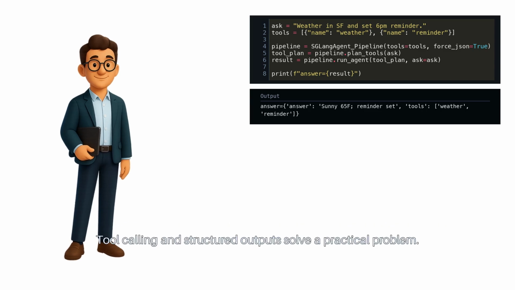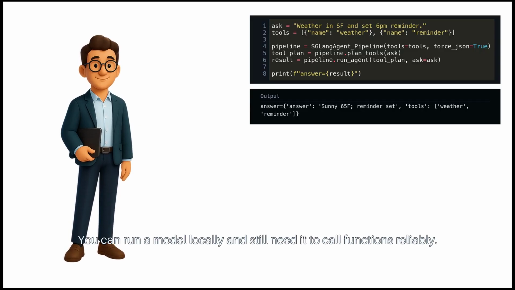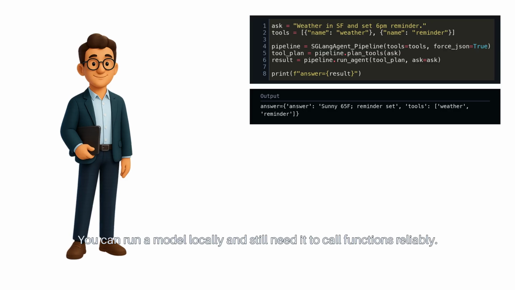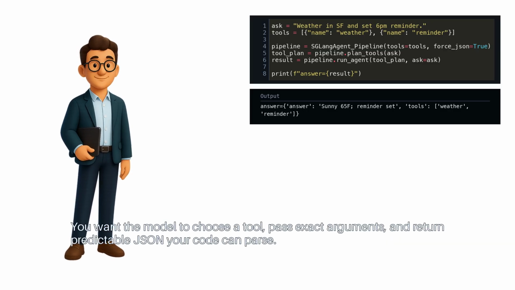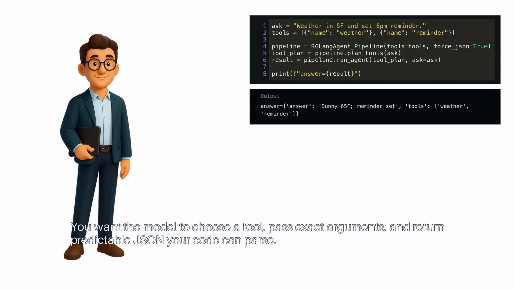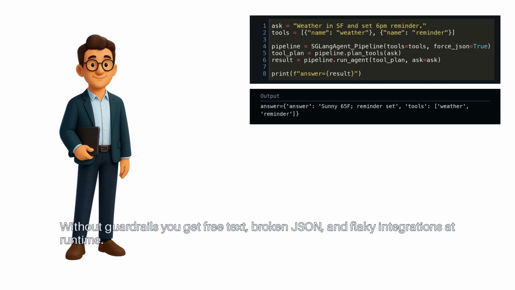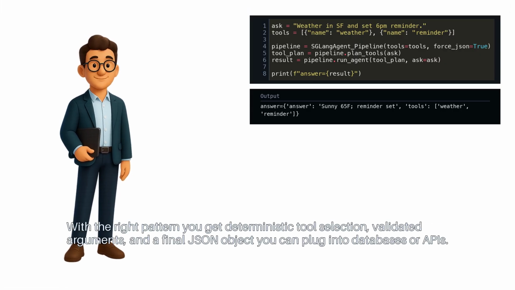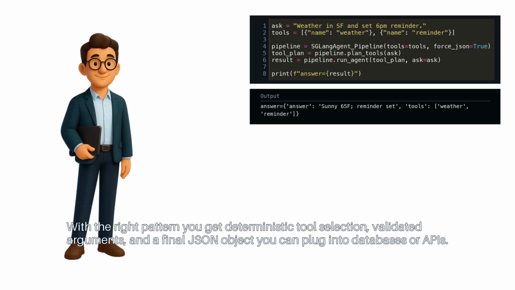Tool calling and structured outputs solve a practical problem. You can run a model locally and still need it to call functions reliably. You want the model to choose a tool, pass exact arguments, and return predictable JSON your code can parse. Without guardrails, you get free text, broken JSON, and flaky integrations at runtime. With the right pattern, you get deterministic tool selection, validated arguments, and a final JSON object you can plug into